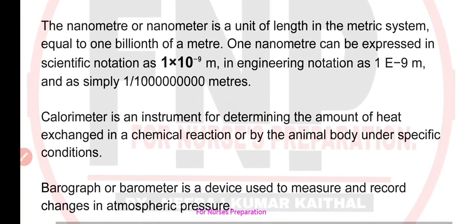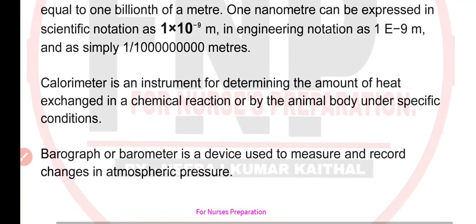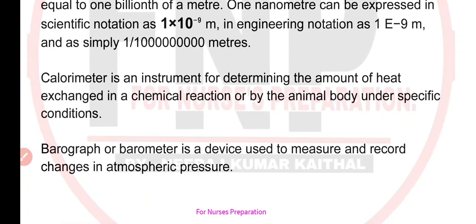Calorimeter is an instrument for determining the amount of heat exchanged in a chemical reaction or by the animal body under specific conditions. Barograph or barometer is a device used to measure and record changes in atmospheric pressure.